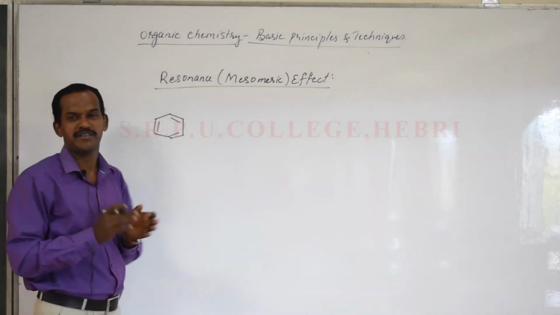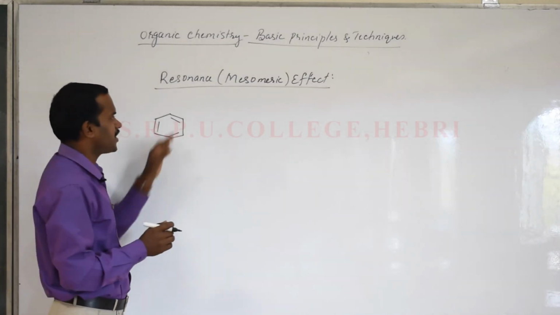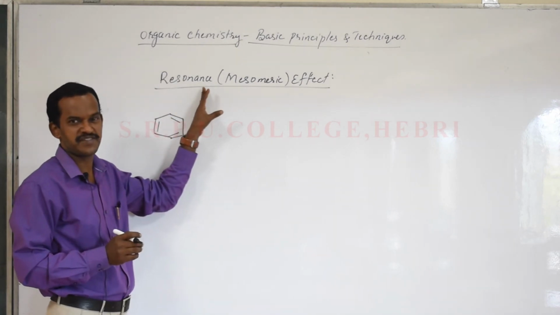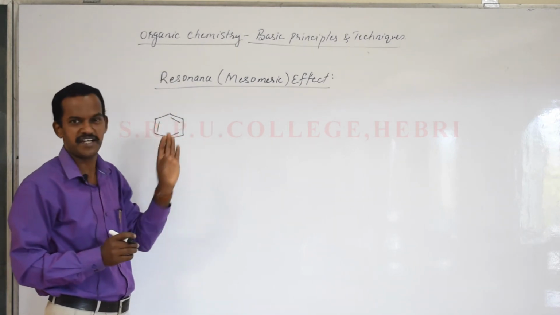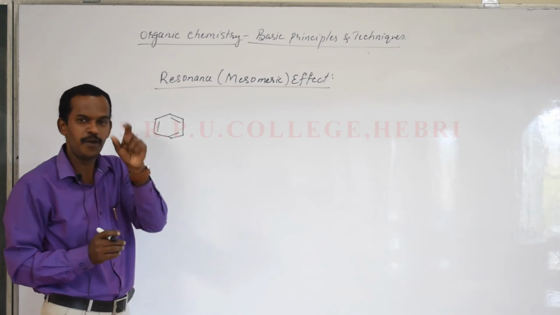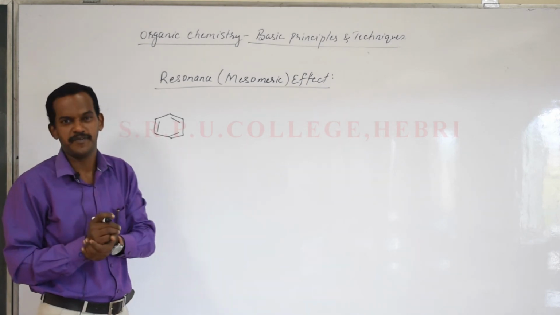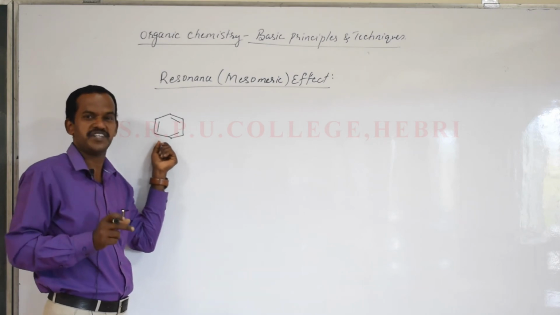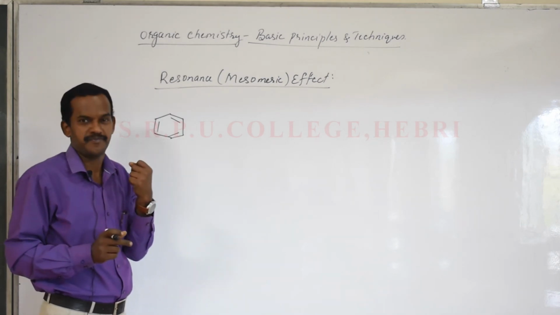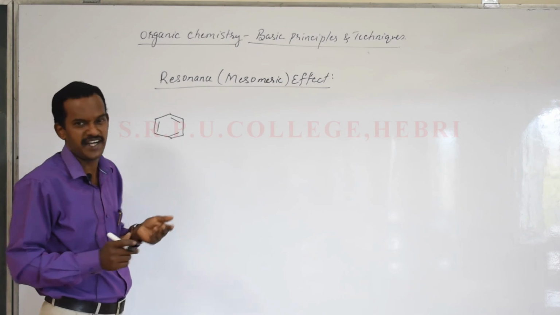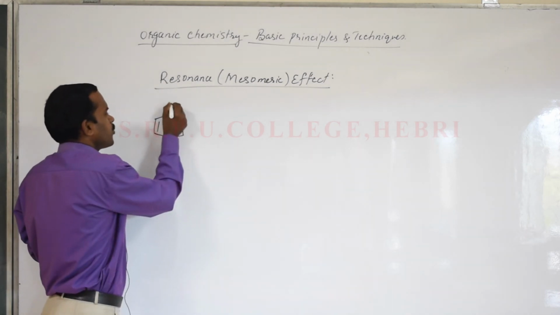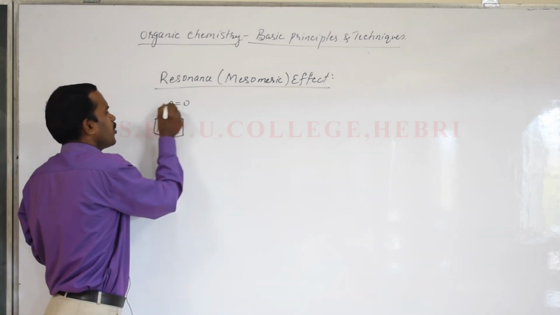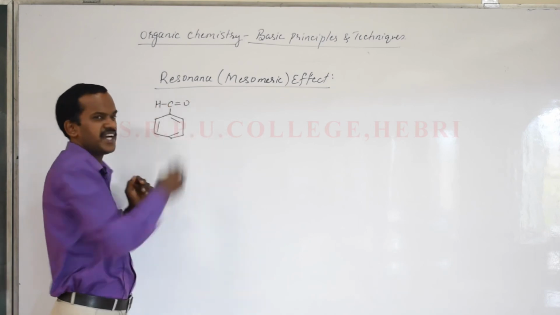Now coming to the next example, I told you there are two types of resonance effect, and one example we already studied in the case of aniline, and I told you NH2 is an electron donating group there. Now let me take up one more example where the substituent attached to the benzene ring is electron withdrawing. For example, I'll write benzaldehyde, where the CHO group is attached to the benzene ring. I'll write C double bond O and H. It is benzaldehyde.